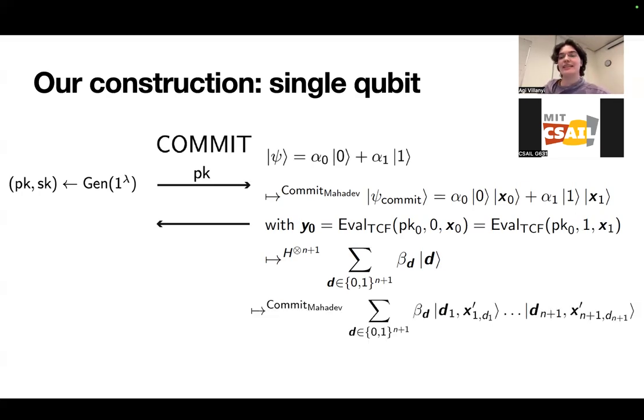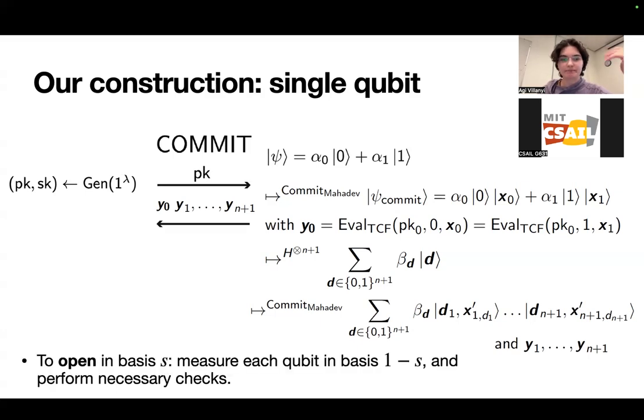And then we apply the Mahadev commitment again. So now each bit of the resulting basis change is entangled with some preimage, and this generates a new set of images. And now the entire commitment string consists of the initial image together with the next n+1 images that come out of the second layer of the commitment.